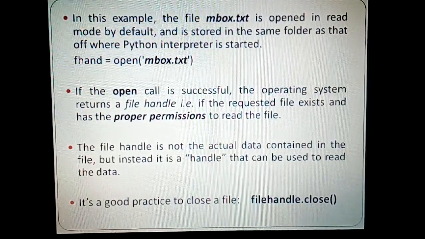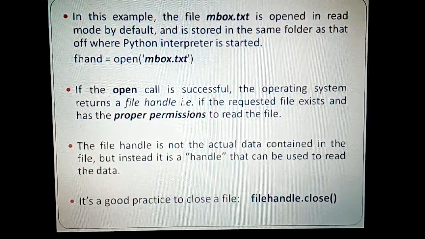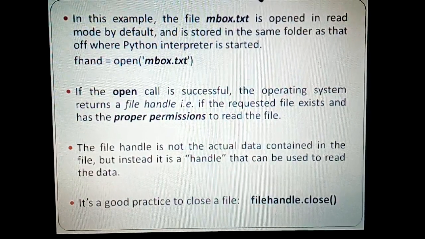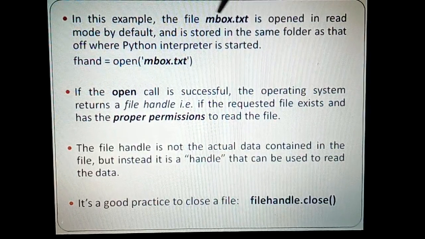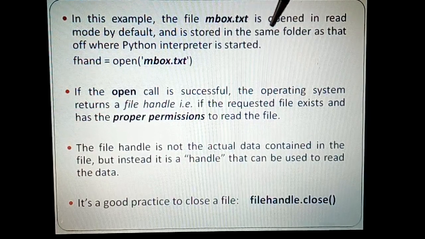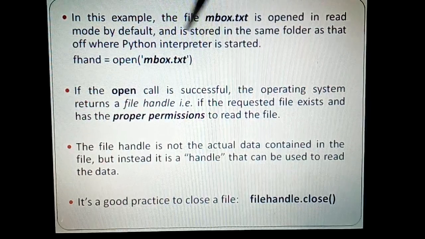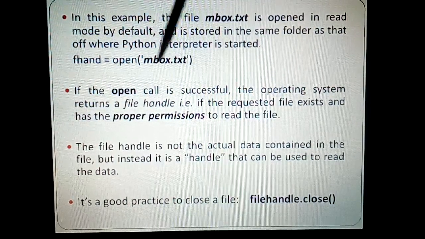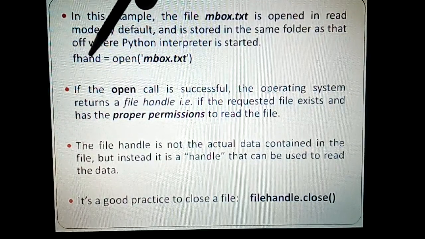Now we'll work on an example, and we are going to use a file called, let us say, mbox.txt, opened in read mode. By default it is stored in the same folder as where the Python interpreter is started. Now if I say open mbox.txt, then by default it will open the file in read mode, and it will create a handle called fhand.